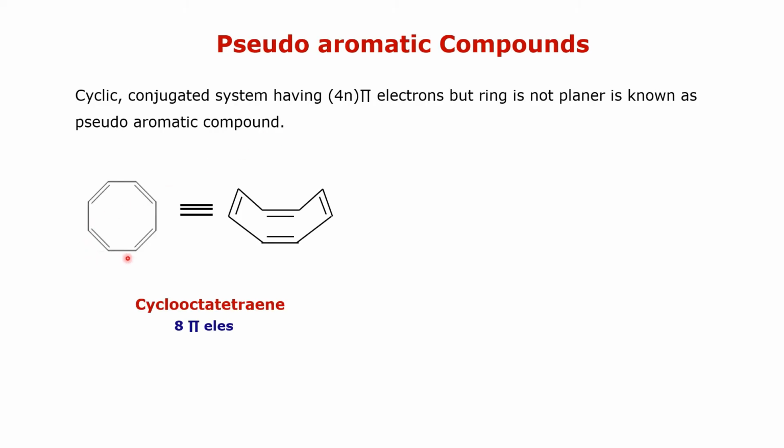For example, cyclooctatetraene. In the case of cyclooctatetraene, it is a cyclic system, it is a conjugated system, it contains 4n pi electrons, that is 8 pi electrons, but the ring is not planar, it has a tub-shaped molecule. Therefore, cyclooctatetraene is considered as a pseudo-aromatic compound.